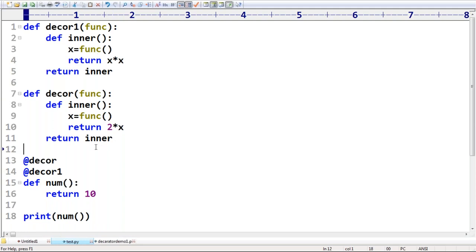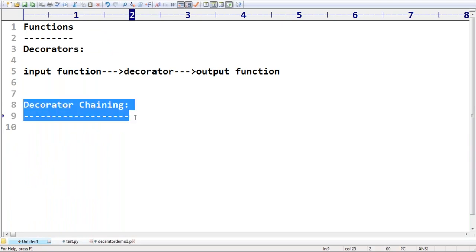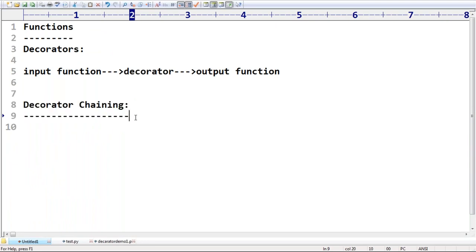But as of now, from this example, what you should be aware of is only one point. Sir, for the same function, are multiple decorators going to work or not? Yes, multiple decorators are going to work. Such a concept is nothing but decorator chaining. Remember that. This is what you should be aware of very clearly.